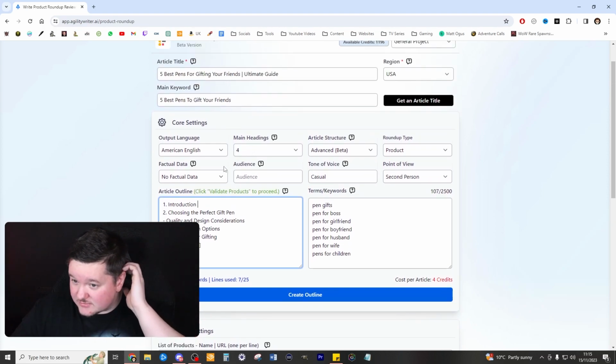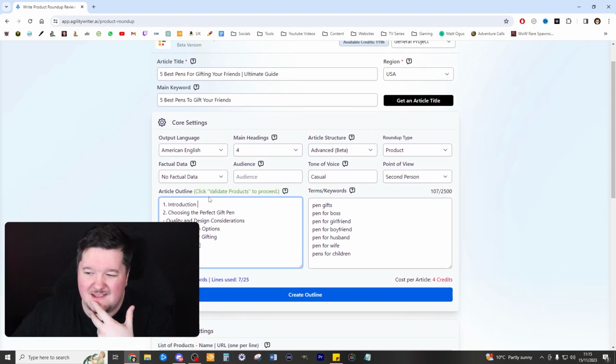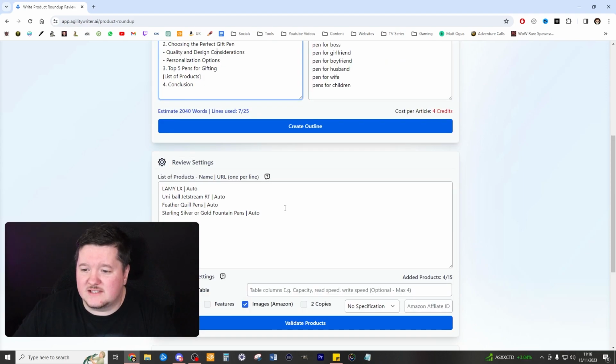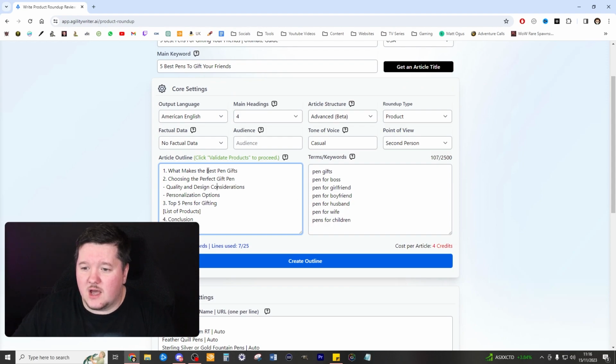All right, I really like these. I'm just going to add a little bit more in there because I don't like introduction. This is my introduction to gifts. I want to go a bit more in depth here with my titles. So introduction. Okay, so I'm looking here. Now, I changed the article outline to be what makes the best pen gifts. I think that's a better introduction than introduction.